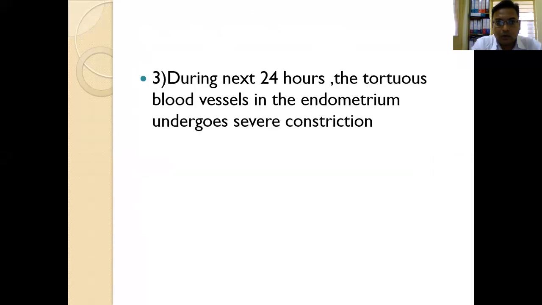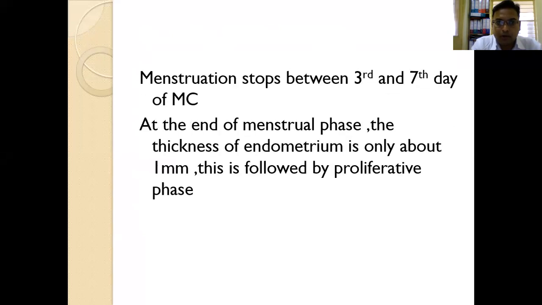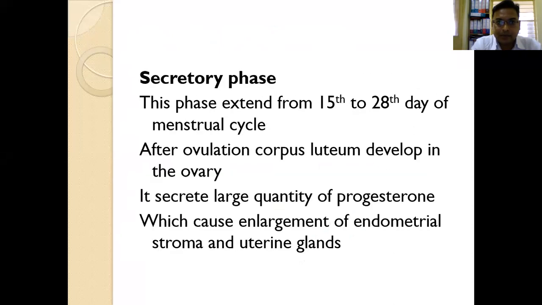So we were studying another phase called secretory phase. So menstrual phase, proliferative phase, and now the third phase is secretory phase. This secretory phase extends from 15th to 28th day of menstrual cycle. As I told you, changes in the ovary and uterus occur simultaneously, where we have the follicular phase and luteal phase. Follicular phase is from 5th to 14th day. On 14th day, there is ovulation, and from 15th to 28th day, luteal phase.